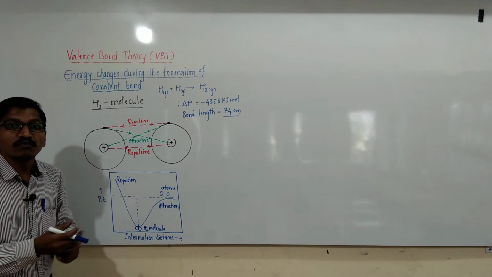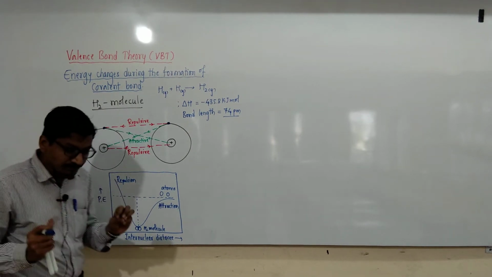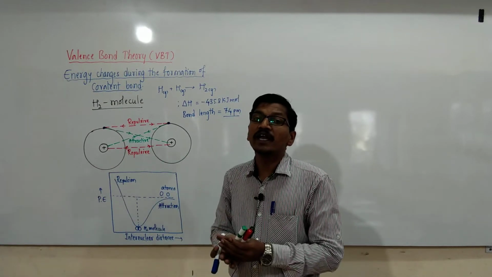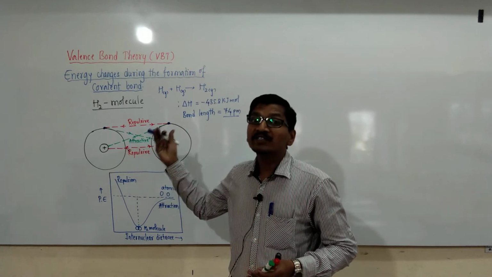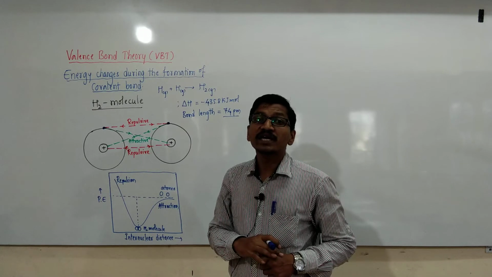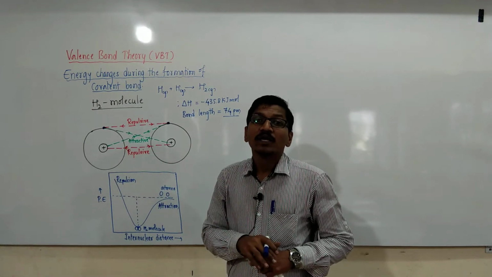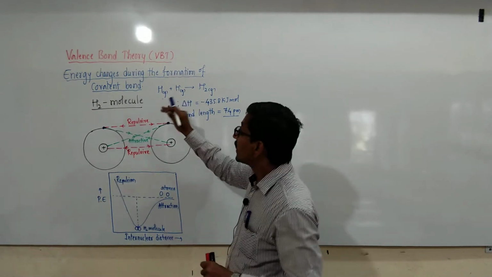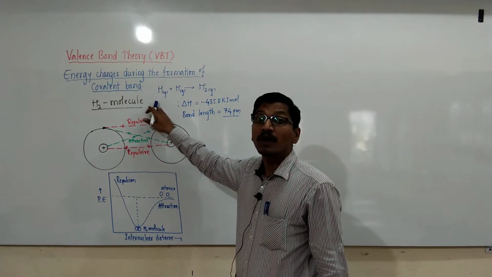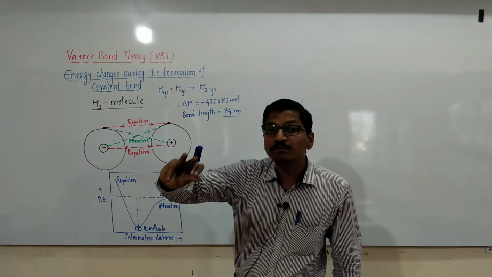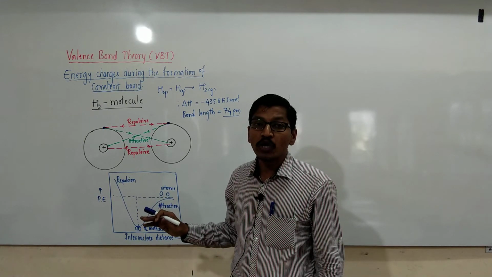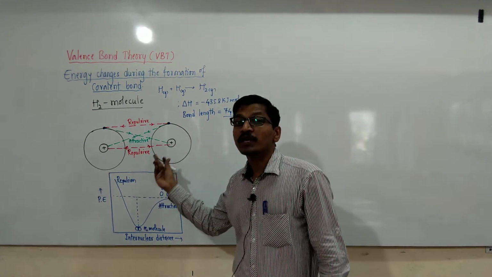The valence bond theory was proposed by Heitler and London, and this theory was further extended by Pauling and Slater to explain the shape of the molecule as well as the direction of the bond in the molecule. The energy changes during the formation of covalent bond are explained by the formation of H2 molecule, and two types of forces are involved, attractive force as well as repulsive force.